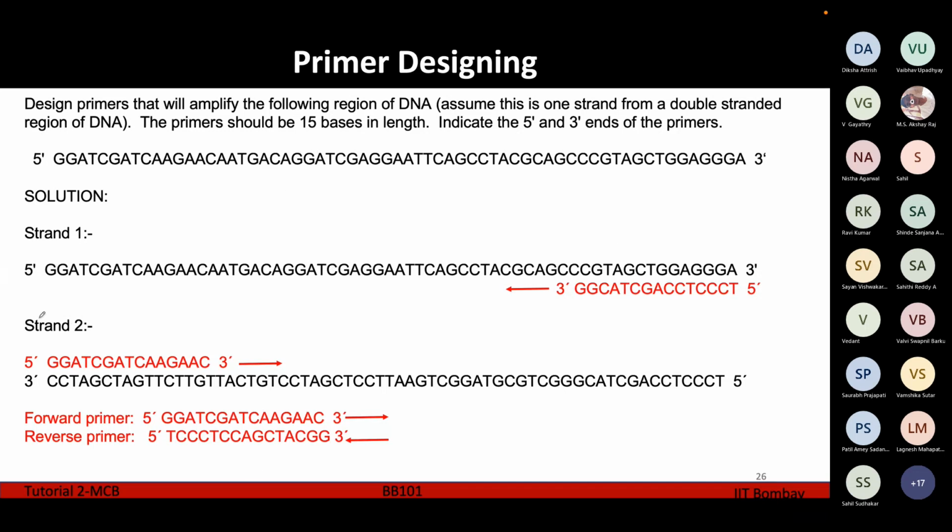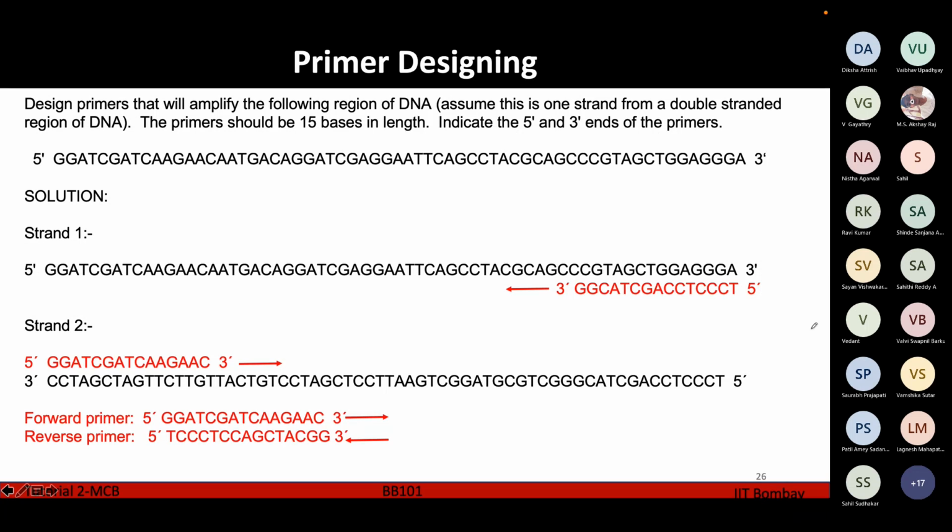And then you make another strand 2, which is the complementary strand. You write down the complementary bases of the strand which is given in the question, and you flip the orientation. If this is your 5' to 3', the complementary strand is going to be from 3' to 5'. So first you generate the original strands of your DNA. This is the 5' to 3' strand, and this is the 3' to 5' strand. Then you start making the primers. They want primers of 15 base length.